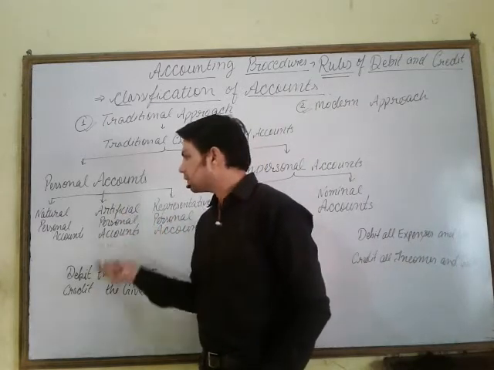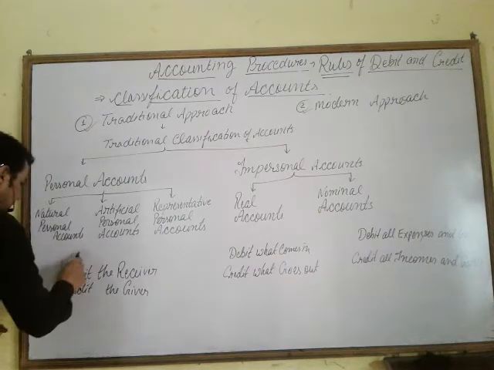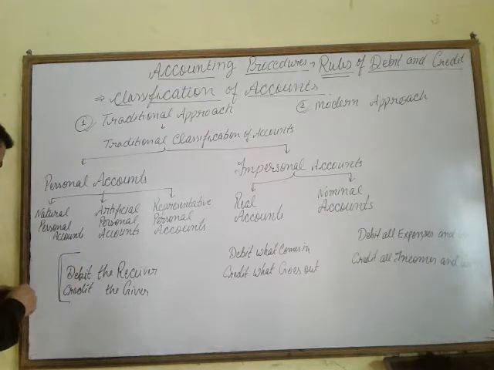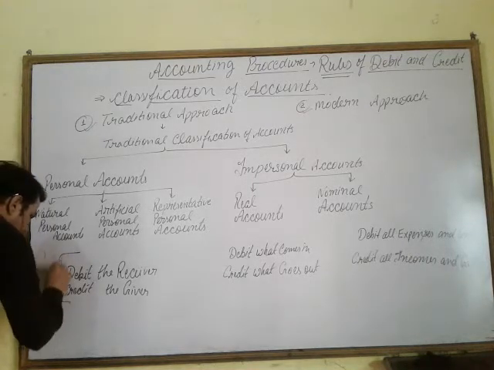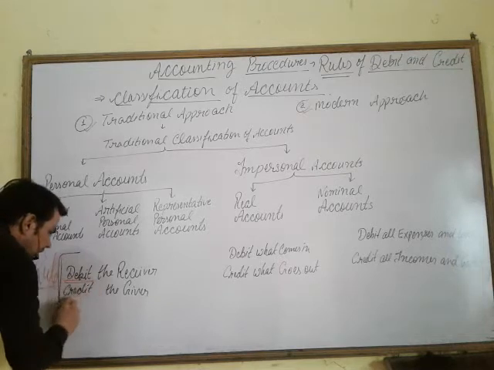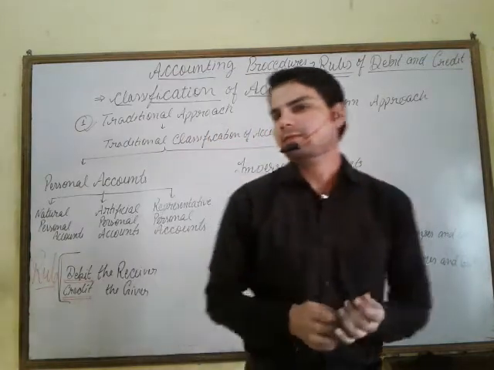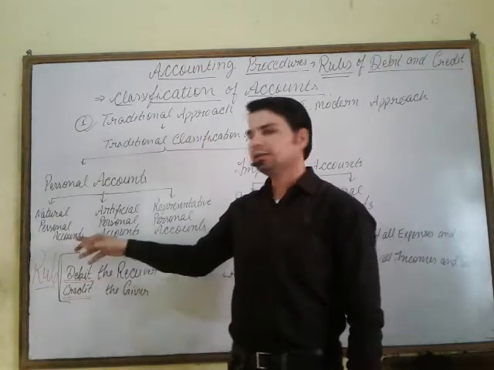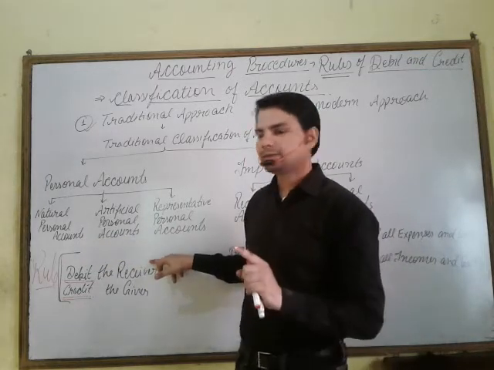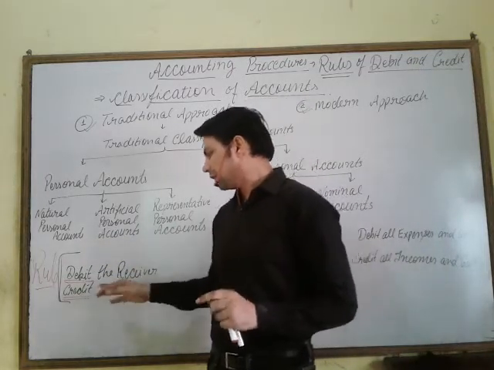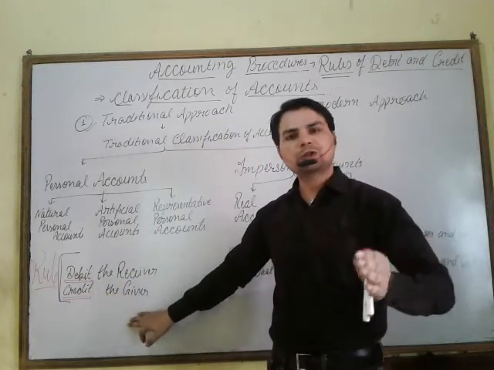Now, what is the rule of debit and credit for this? This is the rule of debit and credit. Rule: debit the receiver and credit the giver. It means Ram is a person. Ram is receiving, so Ram's account is debited. Or there is another person, Mukesh. Mukesh is giving something, so Mukesh should be credited.